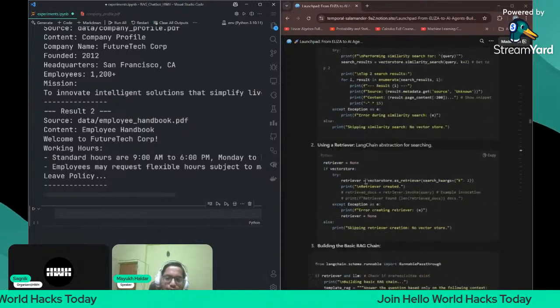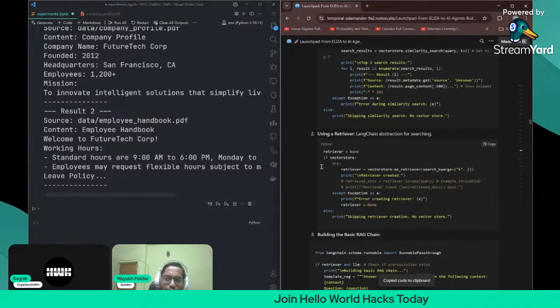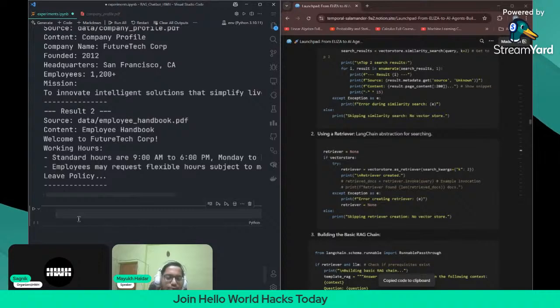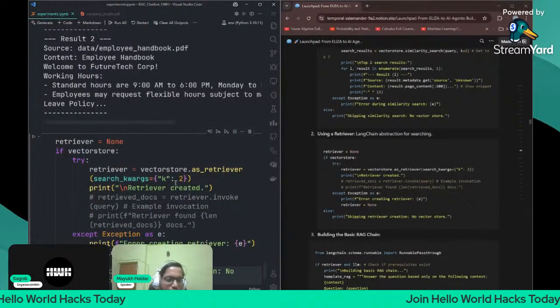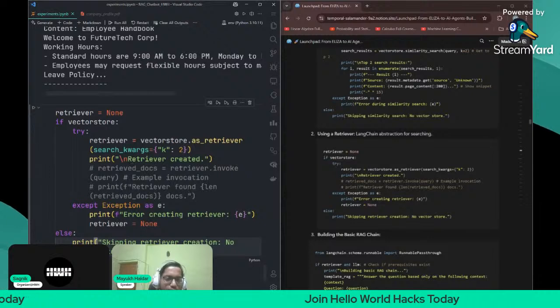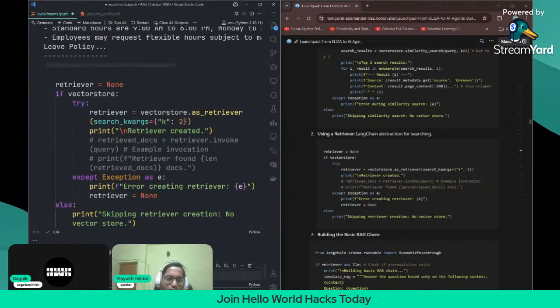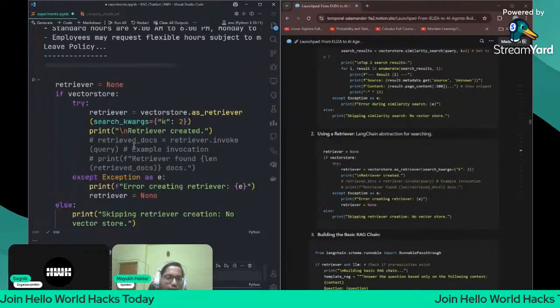Next one is using a retriever. Let me just copy it here. We will create the retriever which will automatically fetch the top results, or the top two results. Yeah, retriever created. Let me just run it once. Yeah, the retriever is created now. Now we can automate the retriever to fetch the results automatically for our LLM.